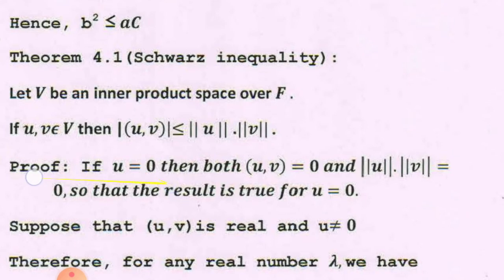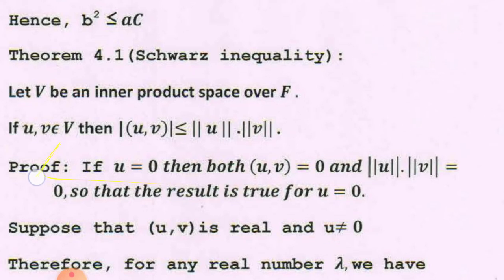Let V be an inner product space over the field F, and if small u and v are elements of the inner product space V, then mod of inner product uv is less than or equal to norm of u into norm of v. Remember this inequality. If mod of inner product of uv is less than or equal to norm of u into norm of v, this inequality is called the Cauchy-Schwarz inequality. Okay.